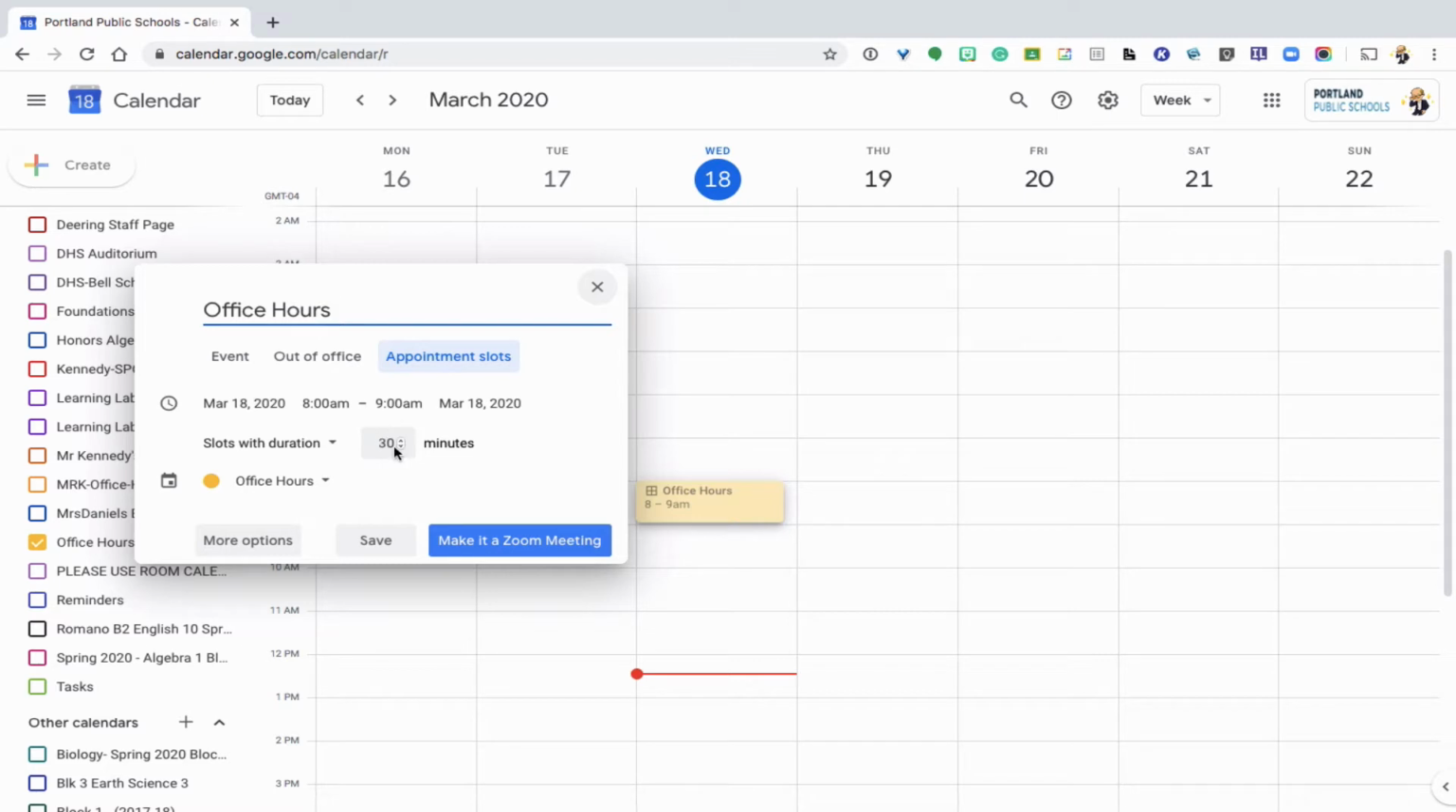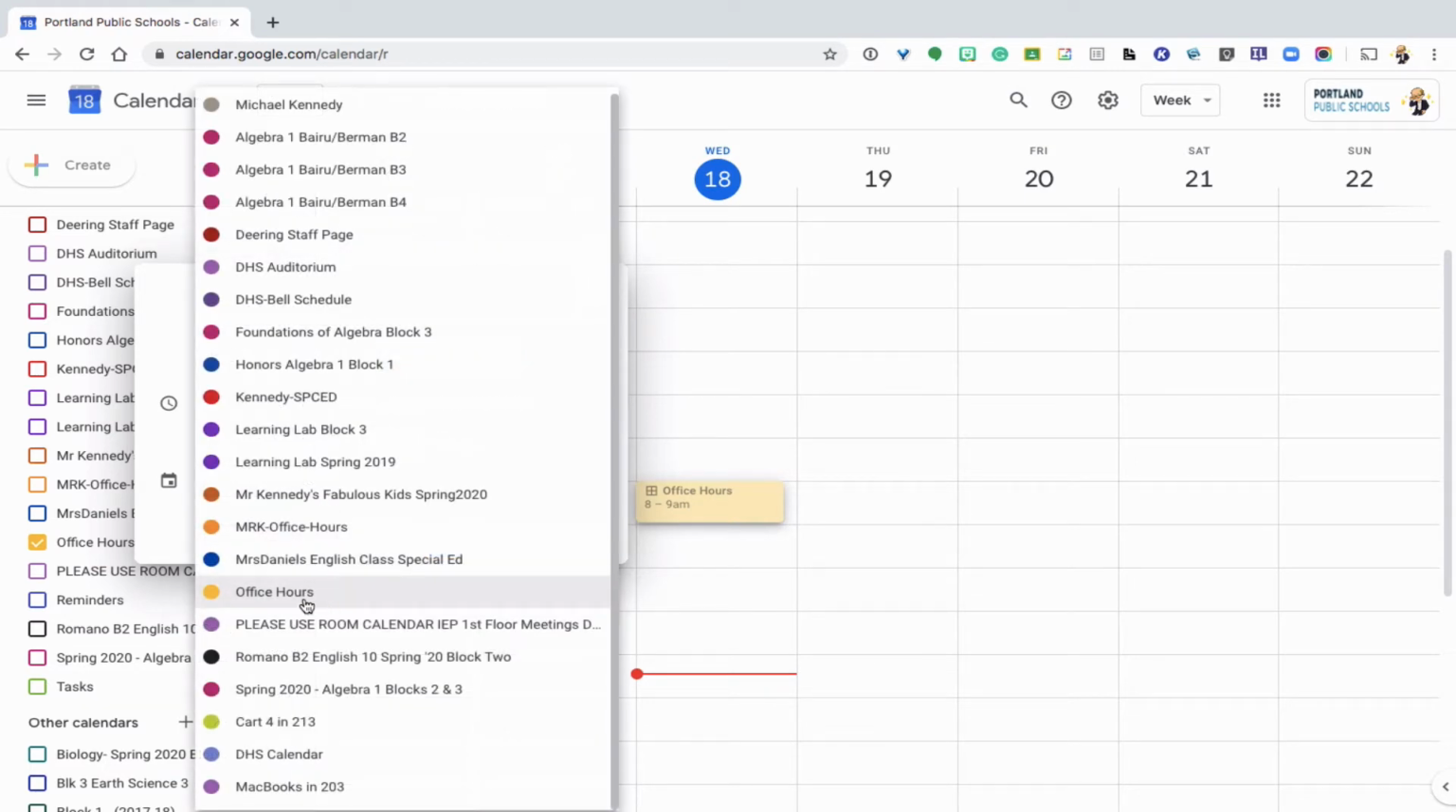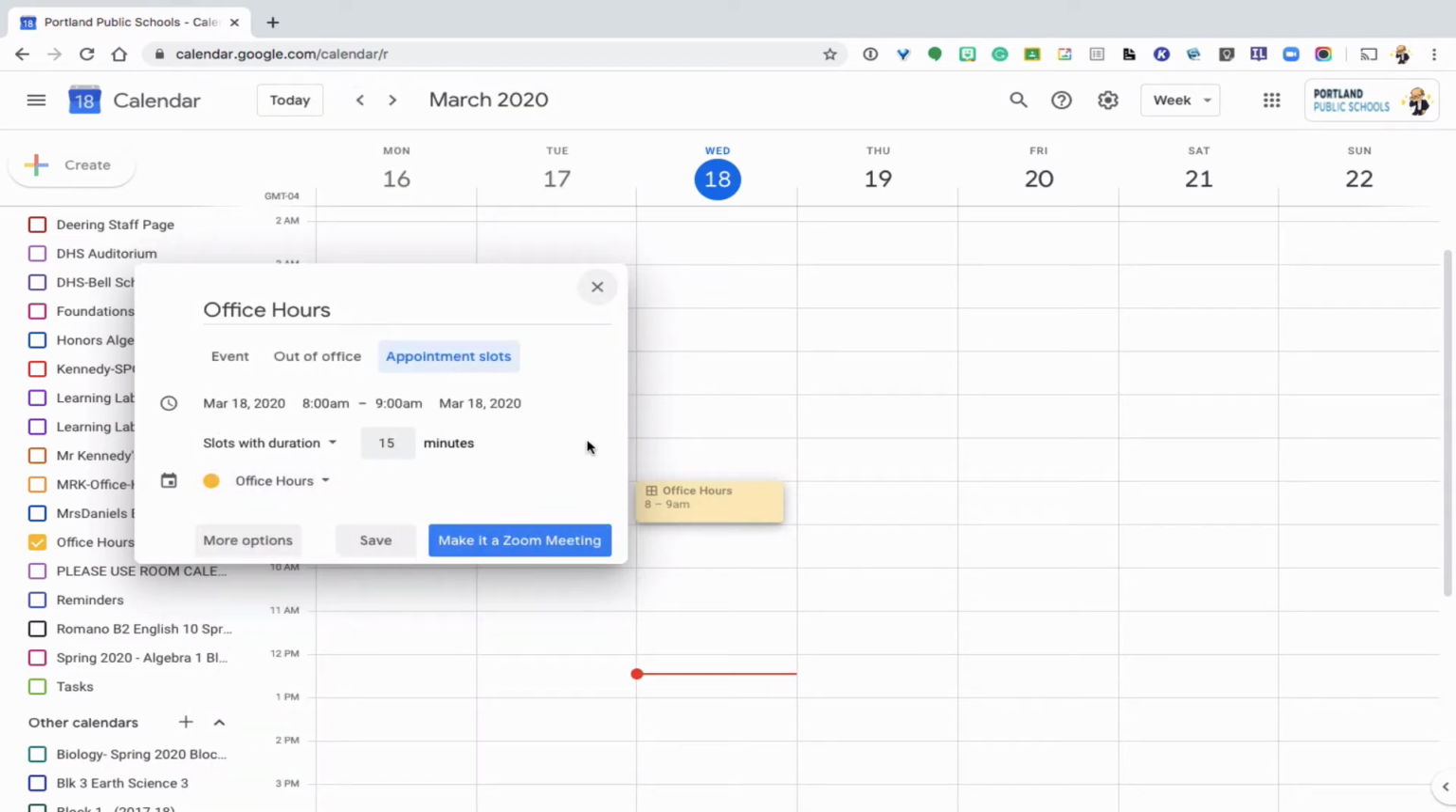And inside here, we can limit the amount of time. So let's say I want to limit this to a 15-minute call, and you can choose any calendar, but I'm going to make sure it goes in the office hours calendar. The reason why I'm putting that in there is I want to be able to turn this on and off and be able to edit that without getting confused with all my other calendars.